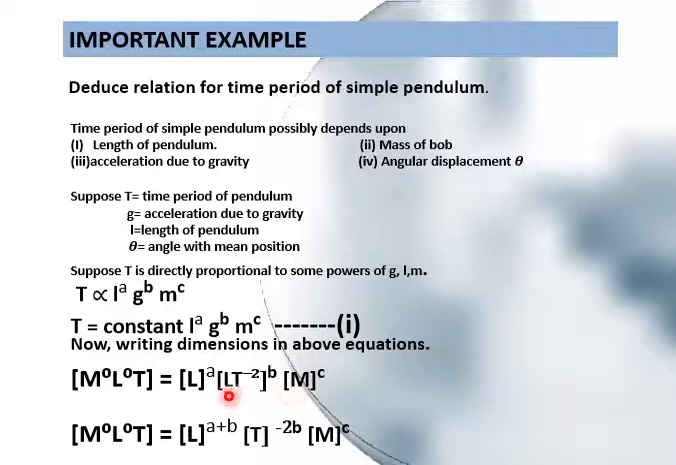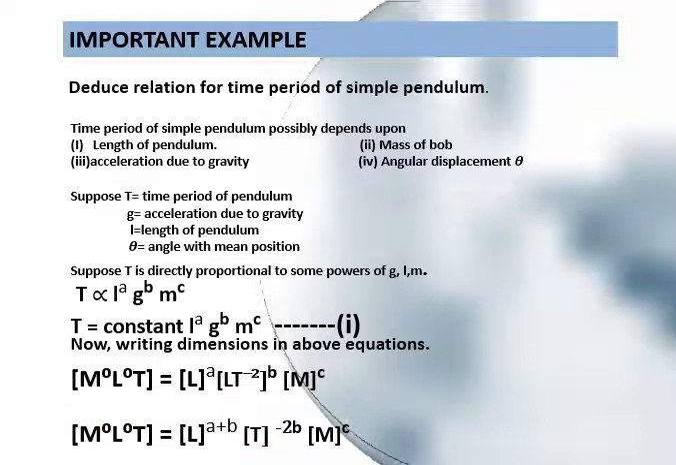So by simplifying, we have two L's, one L with power a and the other with power b. So L power a plus b. When their bases are the same, powers will be added. For T it is minus 2b and for M it is power c. So for the left hand side and right hand side, the next step is we have to compare these